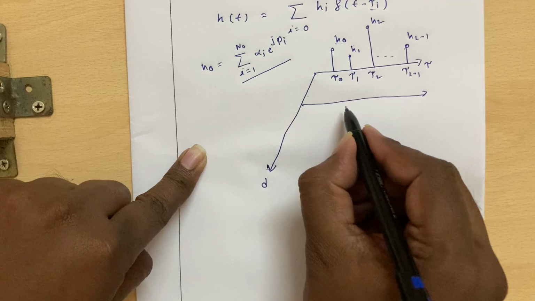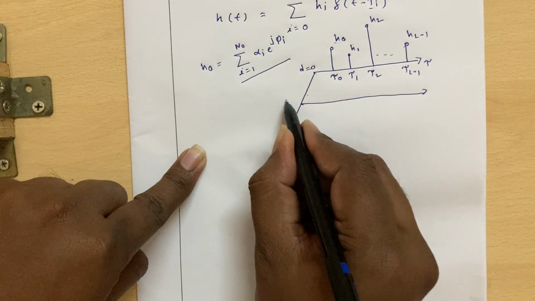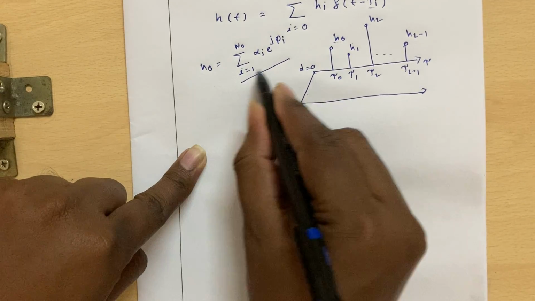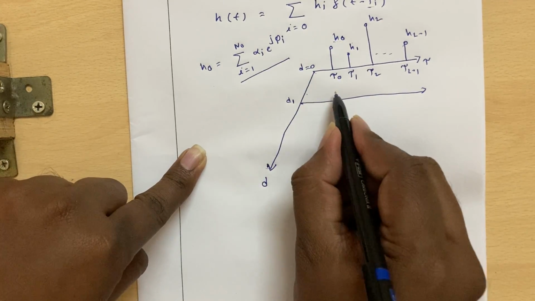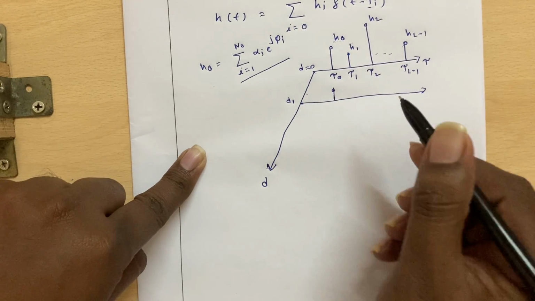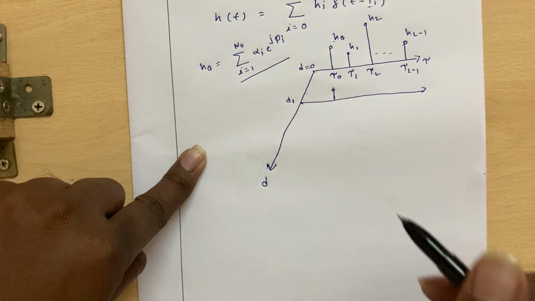Thereby the value of h0 at this location, say d equal to 0 and d equal to some d1, will change, because of the constructive and destructive addition of these complex numbers.